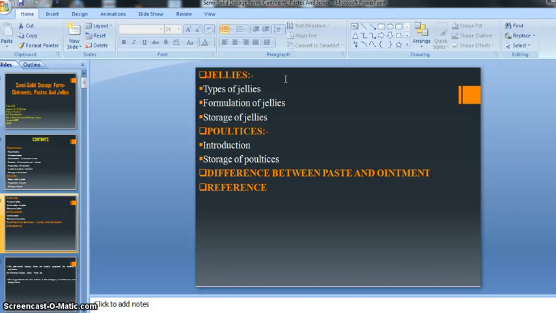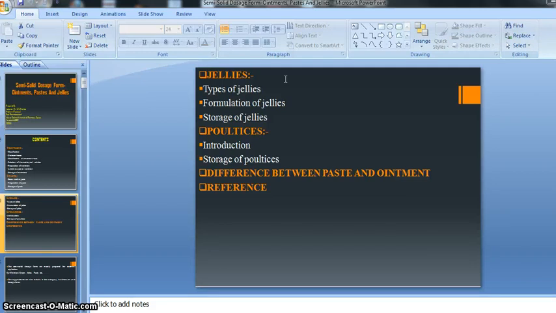After jellies there is another topic, that is poultice. Poultice is another kind of semi-solid dosage form. We will discuss some introduction of the poultice, and the storage of poultice. In the introduction we study how the poultice is prepared, what the exact use of that poultice is, that it is a semi-solid dosage form, and the route of administration of poultice. Then storage of poultice, there is a specific storage condition given for the poultice.